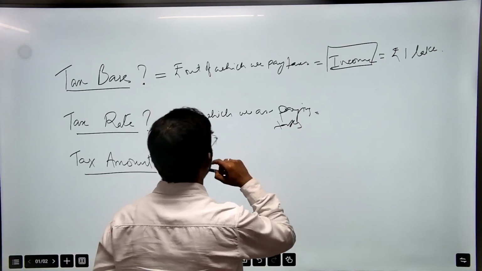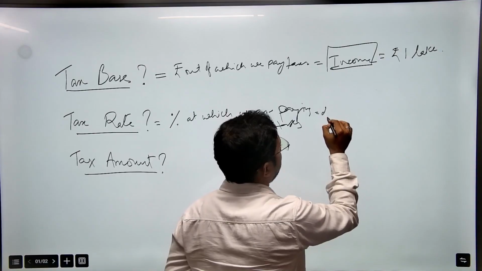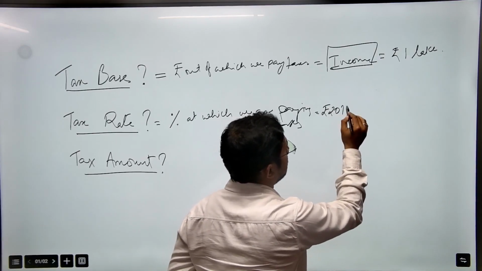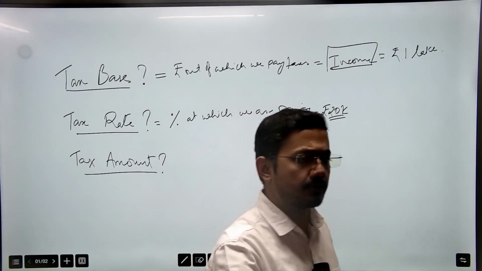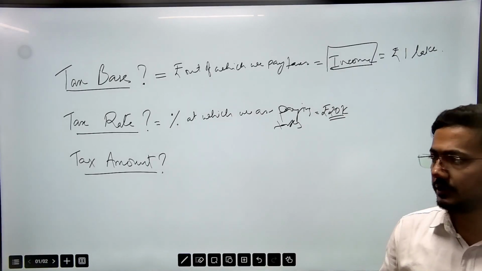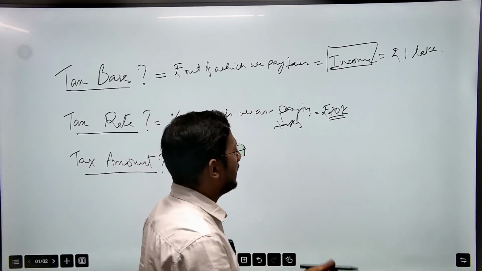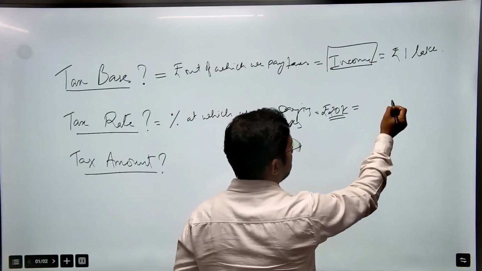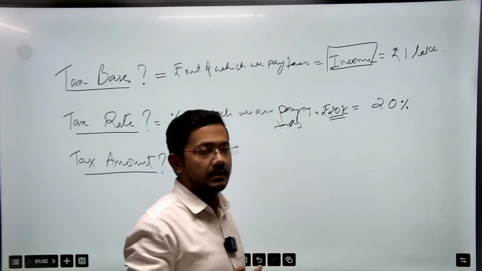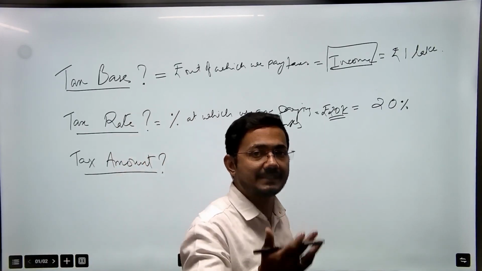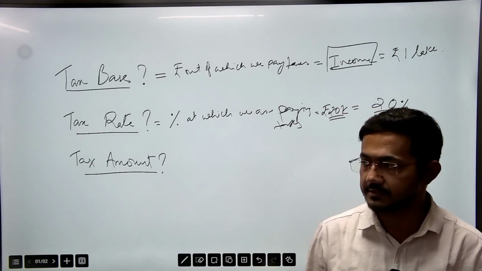For example, you have calculated your tax and seen that in total you have paid 20,000 rupees as tax to the government, whether it is income tax, GST, VAT, or whatever it is. So you have paid 20,000 in total. Now you will say, I have paid 20% of my income as tax. That means the tax rate here is 20%.